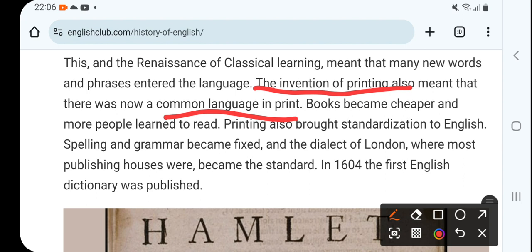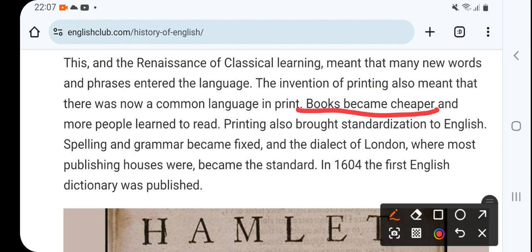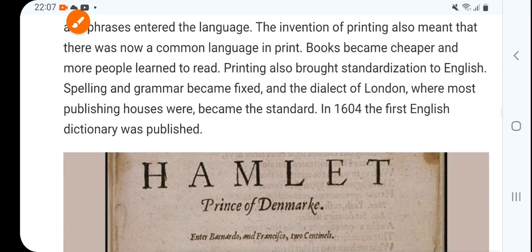In human life. And then books became cheaper. That is a very important reason. And more people learned to read, so they were able to understand and learn. Printing also brought standardization to English.